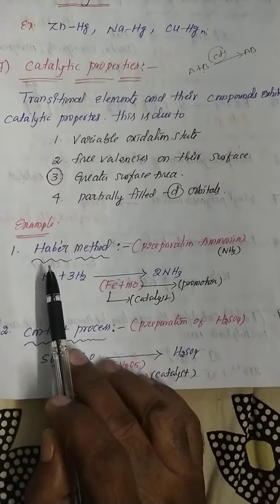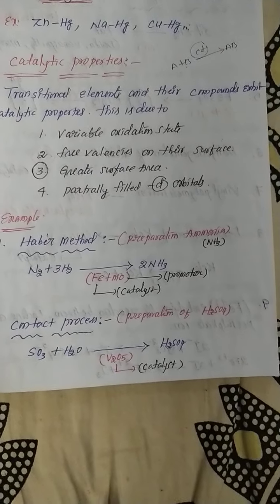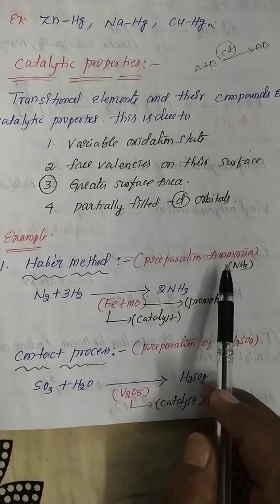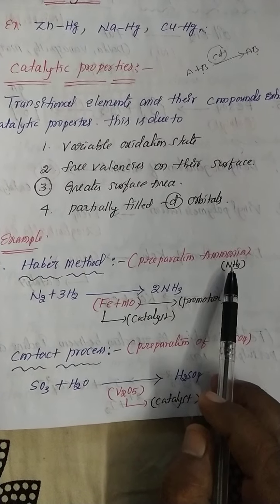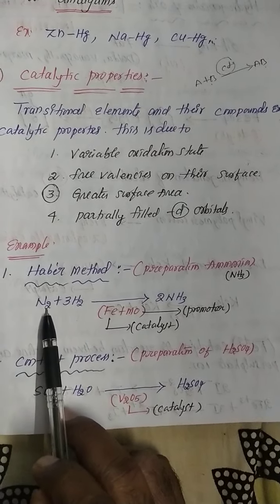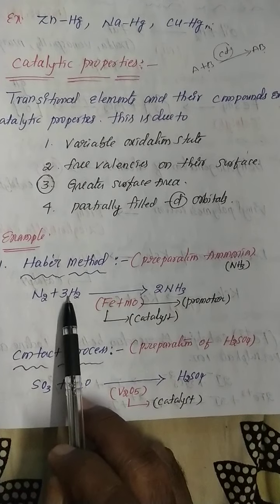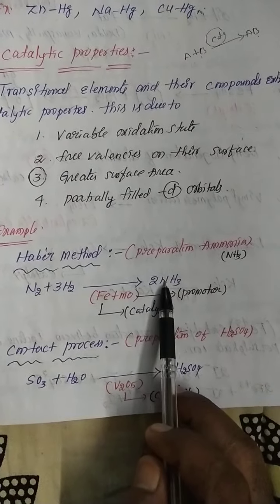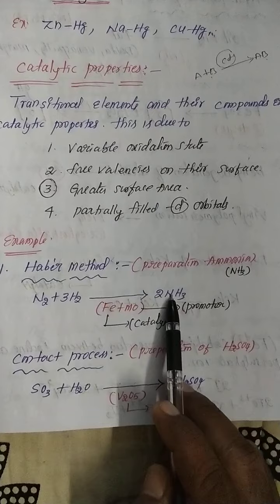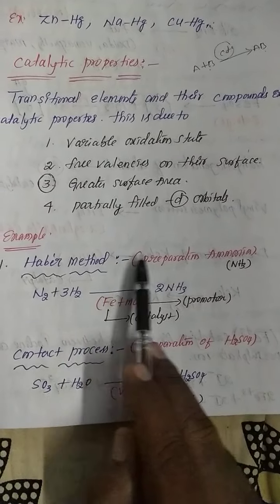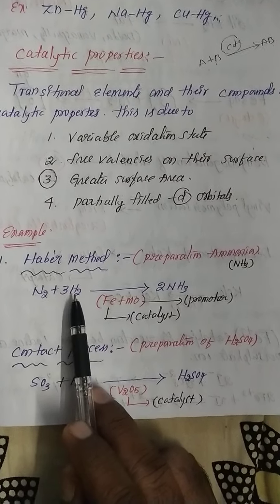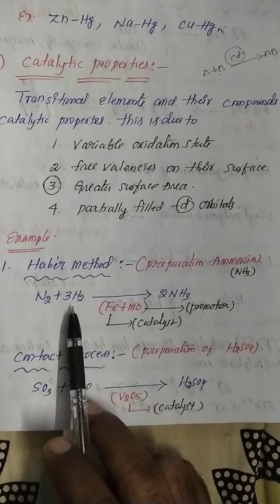So first one, Haber's method. This is the most important, my dear students. Haber's method is the preparation of ammonia. Ammonia preparation method is commonly known as the Haber's method. So what is the preparation of ammonia? 1 mole of nitrogen gas combined with 3 moles of hydrogen can form ammonia. Actually nitrogen, hydrogen, both of them are gases, and ammonia is also a gas. This is a very long time process. So nitrogen and hydrogen never combine with each other easily.